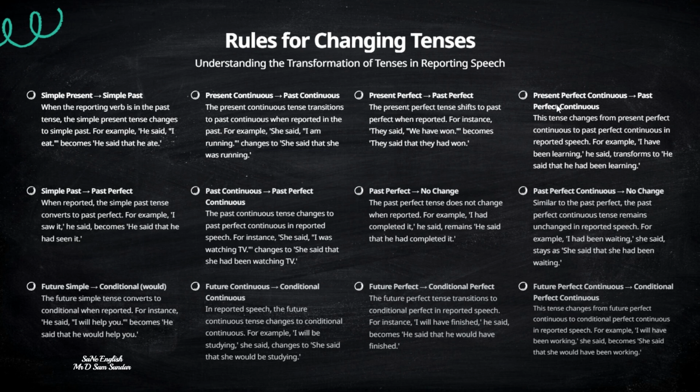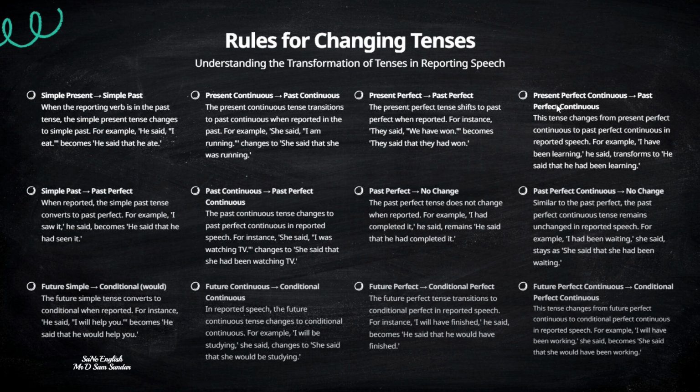So the ongoing action have been learning, which is in present perfect continuous, changes to had been learning in its respective past form. So till here we completed the four forms of present. What happens to all the four forms of present? They convert to their respective past forms. So present simple to past simple, present continuous to past continuous, present perfect to past perfect, present perfect continuous to past perfect continuous. This is all easy till here.